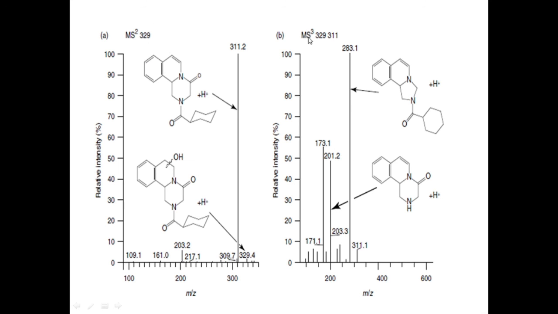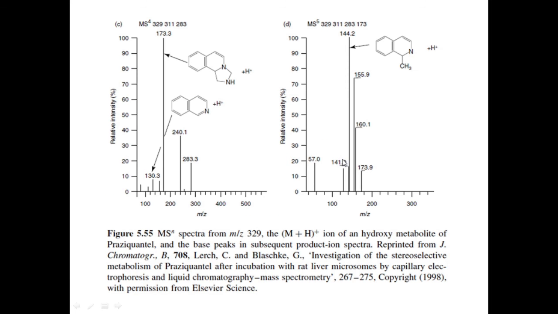This is for MS^3: 329 and 311. And this is MS^4: 329, 311, 283. MS^5: 329, 311, 283 and 173. Like that.